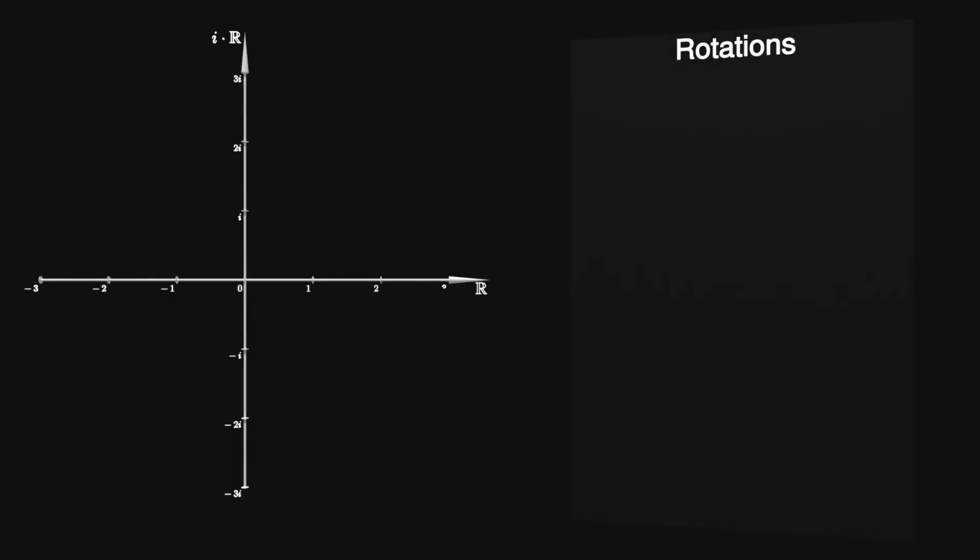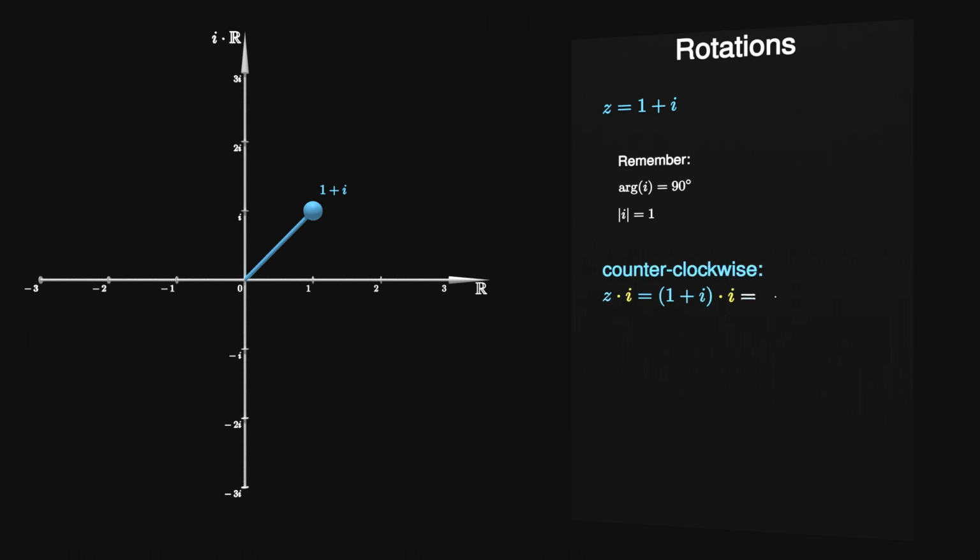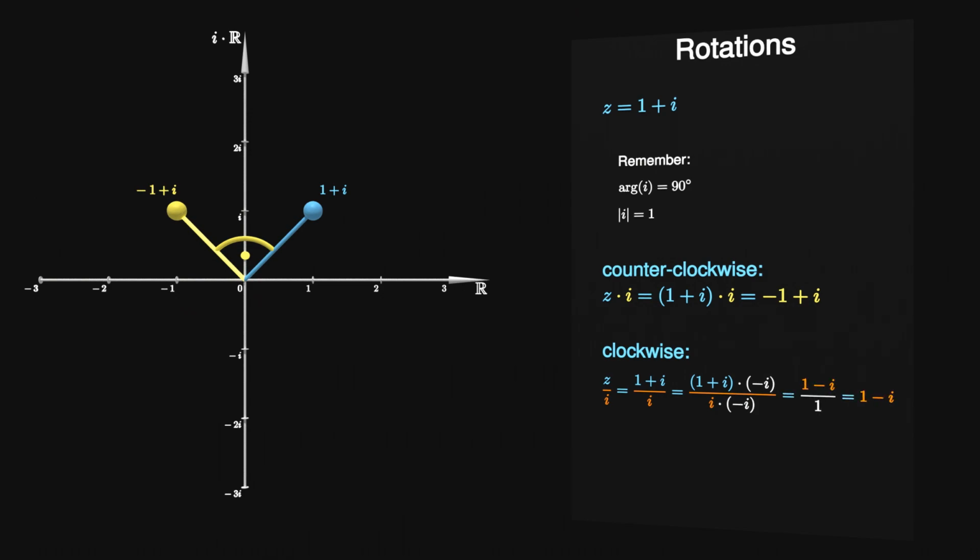Let's consider the complex number 1 plus i. We want to rotate it counterclockwise around the origin by 90 degrees. Notice that the complex number i has 90 degrees as its argument. Additionally, the absolute value of i is 1, so no scaling is going to occur while multiplying with i. We could have also rotated 1 plus i clockwise around the origin by dividing by i.